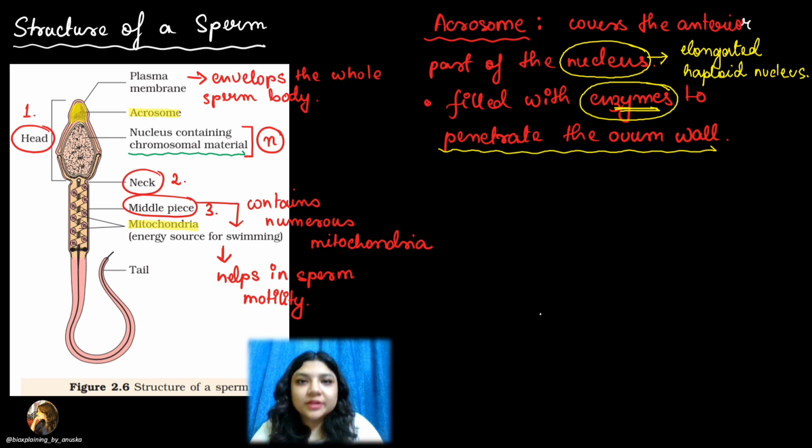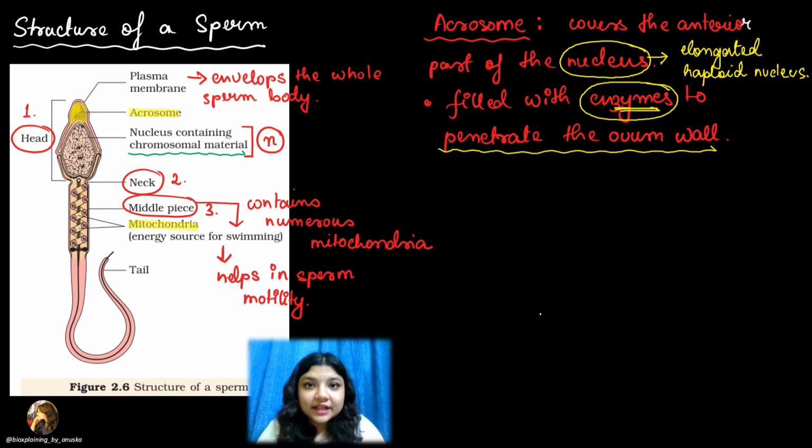Why is this mitochondria required? Because as I just said, mitochondria harvests energy and that energy will help the sperm to swim through the female reproductive tract. The sperm has to swim from the vaginal passage till the oviduct. It needs to swim.